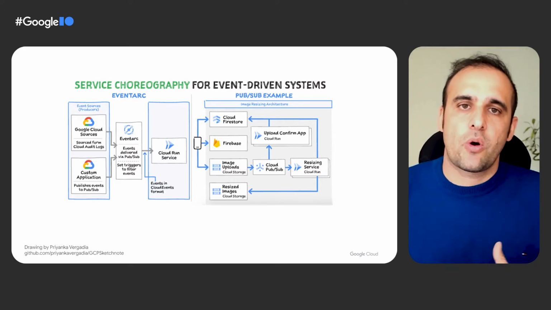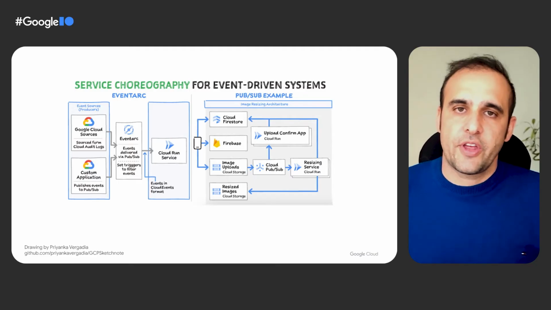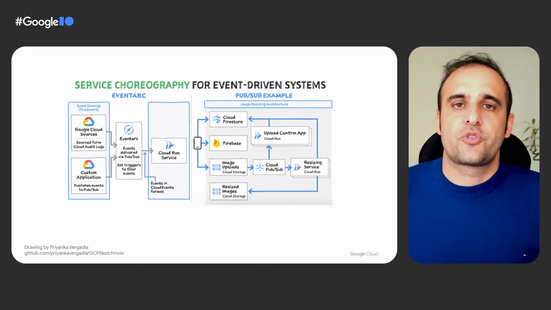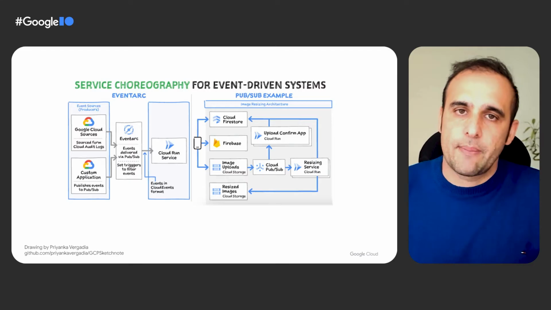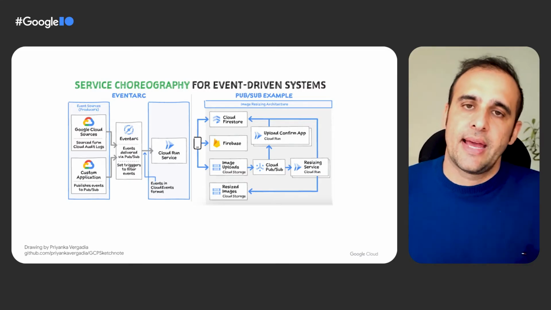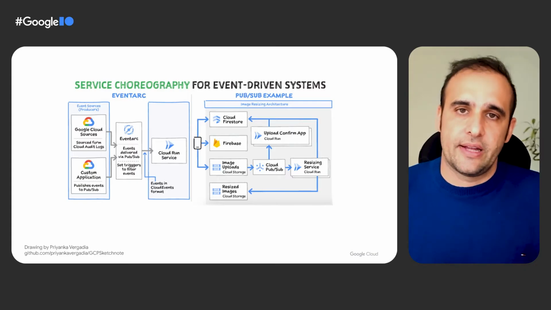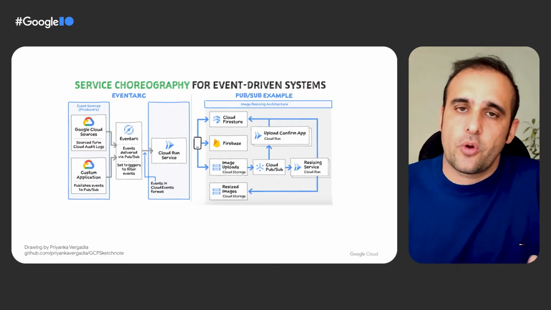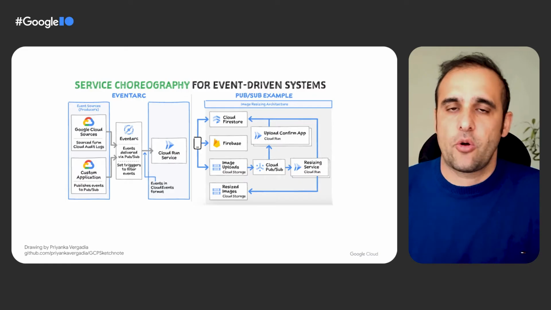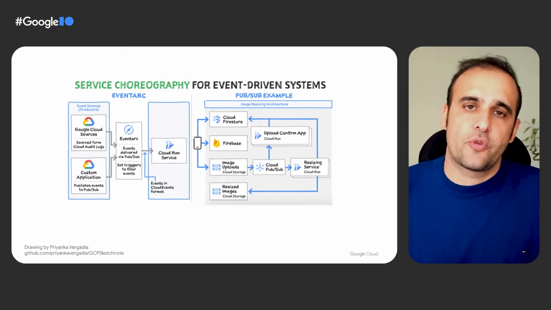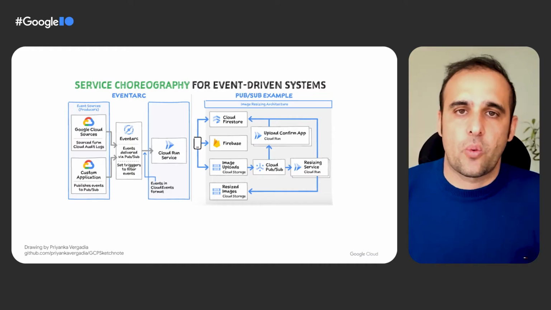This allows more loosely coupled kind of architecture, and it makes it easier to change services without having to think about the next services in the chain. At the same time, it also makes it hard to trace your architecture. So if something goes wrong, for example, if an event cannot be processed, or if a service goes down, it will be difficult to figure out exactly where things are not working.